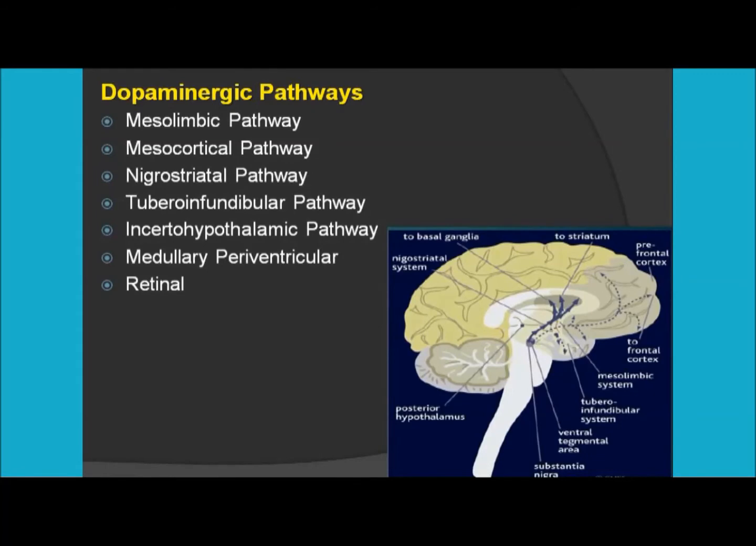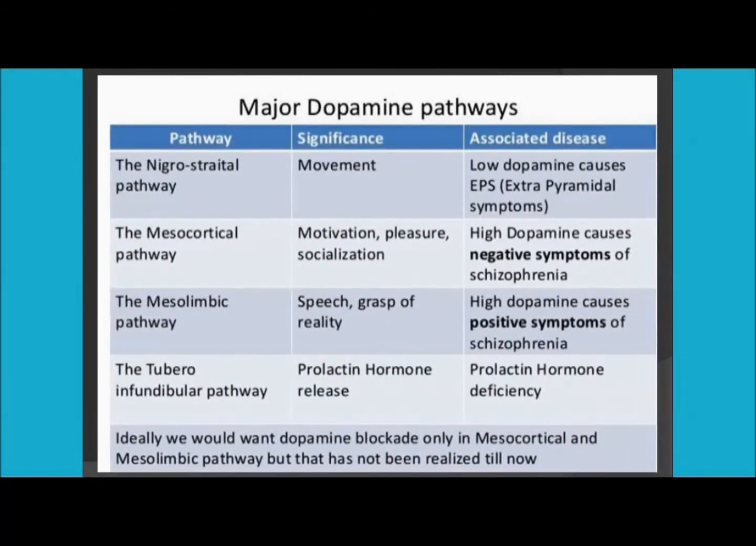So let's have some basic looks at these pathways. Here you see the first pathway, that is the nigrostriatal pathway. It has significance in the movement of the body, right? So what are the associated diseases with this? Low dopamine causes EPS. EPS is nothing but the extrapyramidal symptoms.